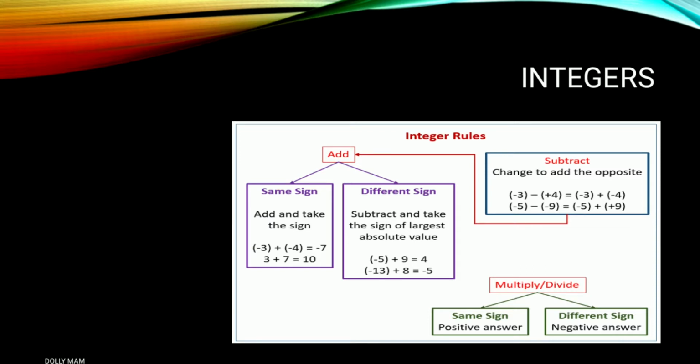Here I am giving an example of minus 5 plus 9. Our answer cannot be found by adding. We have to subtract because both the integers have different signs. So minus 5 plus 9. We all know about minus and plus. Minus plus what? Minus plus minus, then we have to minus. It means subtract 9 minus 5. Our answer is 4. But the larger number is plus 9. So we have to give the sign of